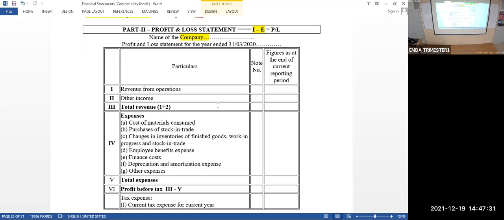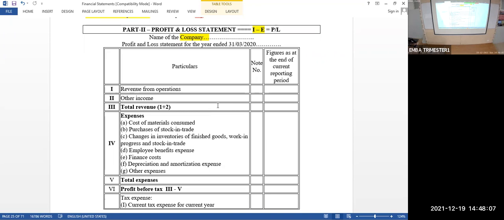That's all. If that kind of business is there, then there will be a trial balance. In the trial balance, you'll be finding an item called purchase of stock in trade. Stock in trade means finished goods you are buying and you are selling. That's called stock in trade. Don't confuse the word closing stock of raw material and stock in trade. Stock in trade is only finished goods. Okay, you got it? Any doubt up to this? Expenses, purchase of stock in trade. No need of doing anything, just write purchase of stock in trade.